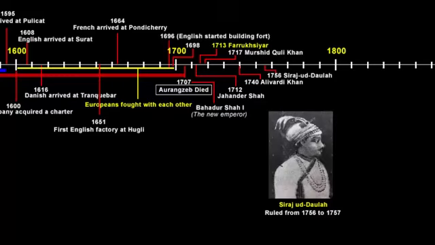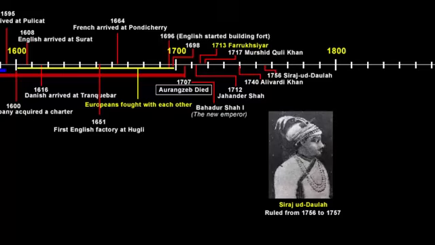The third strong ruler of Bengal was Siraj-ud-Daulah. He was the grandson of Alivardi Khan. He became the Nawab in 1756, soon after the death of Alivardi Khan, who was his maternal grandfather. Even Siraj-ud-Daulah did not like the English company's behavior and their way of trade, and he wanted to do something about the situation because the company was depriving the Bengal government of huge amounts of revenue and undermining the authority of the Nawab.